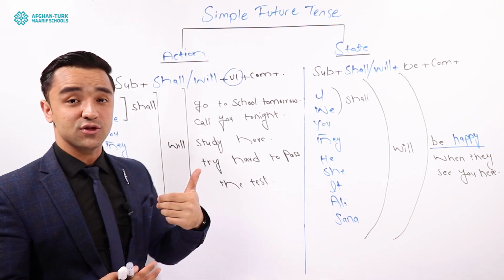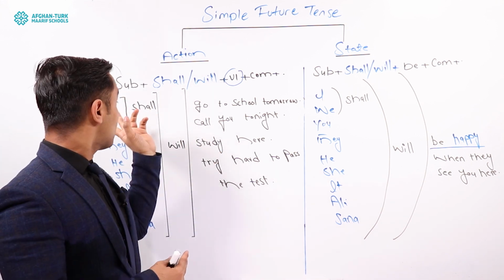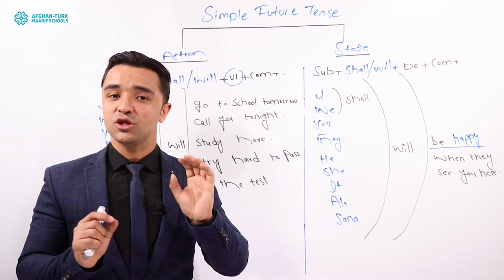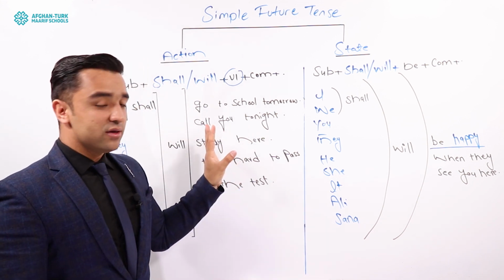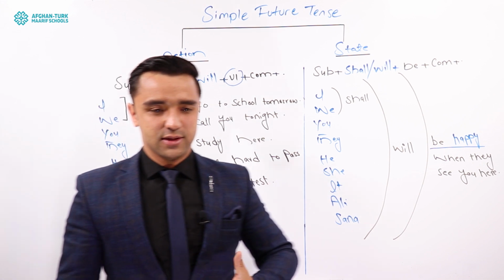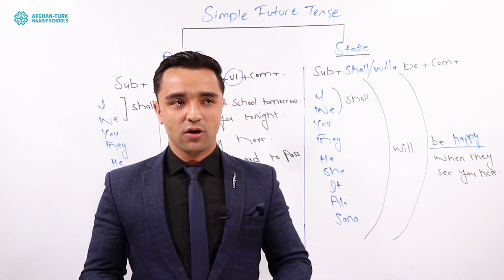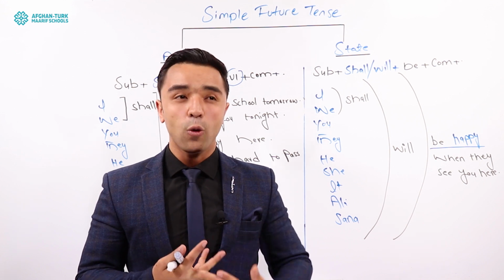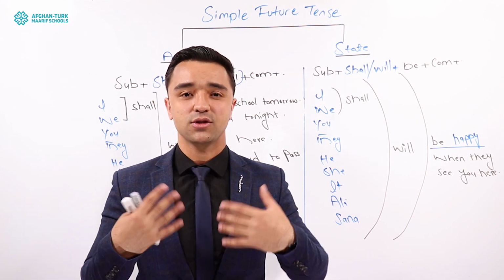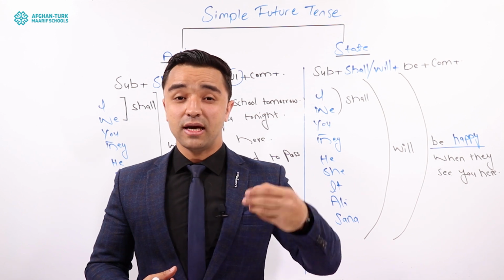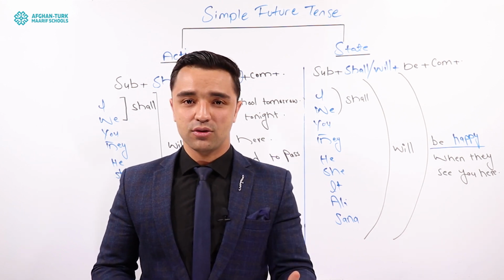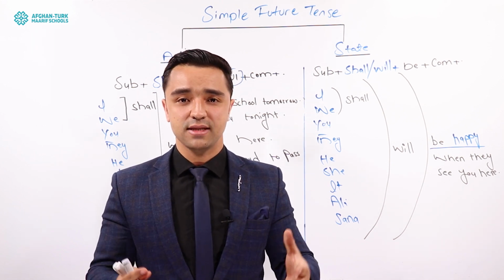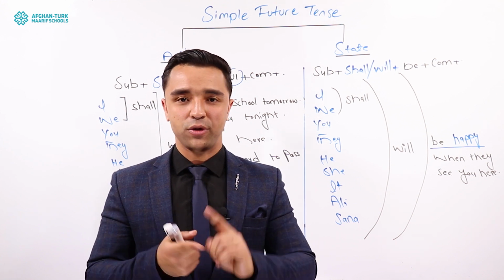With nouns you cannot use shall, sorry, but with I and we you can only use shall. Got it? So I hope you understood this one. So you can make a lot of sentences, whatever you want to do in the future. For example, I will call you tonight, I will come to your class tomorrow, I or we will start a new class tomorrow, we will upload a new video for you guys tomorrow. So these are all simple future tense sentences, guys. I hope you got it.